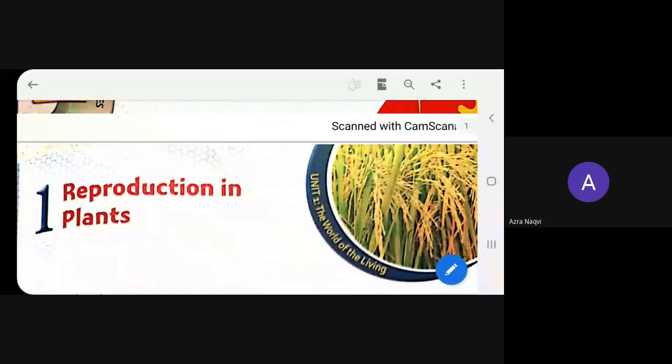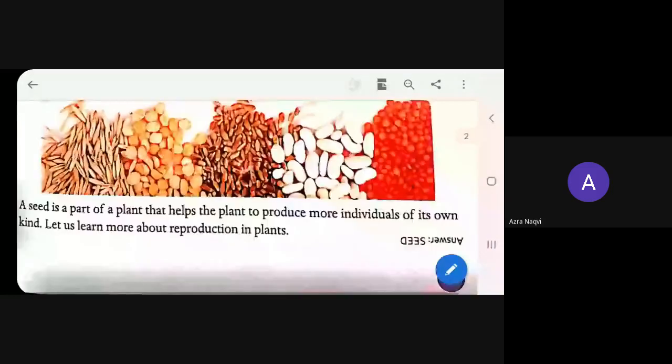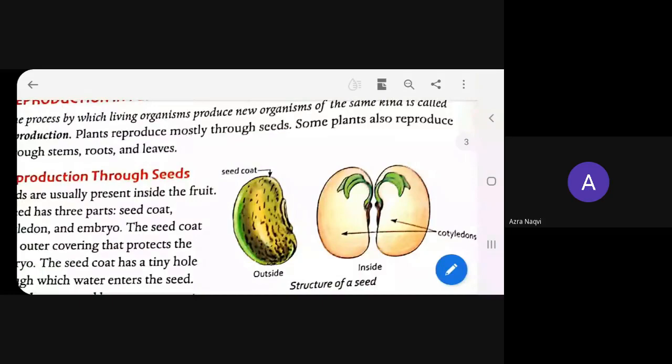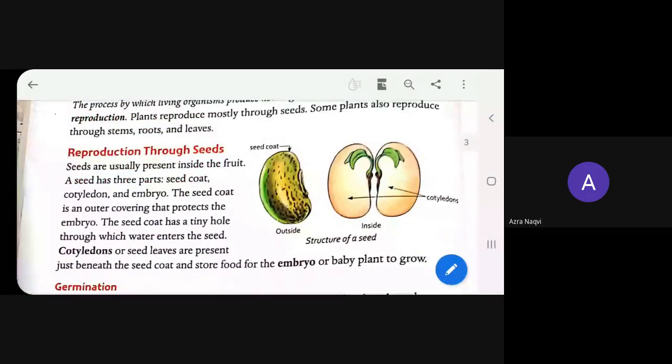So we are not going to learn about other living beings, only about plants. Plants reproduce through different ways, different methods. But generally, most of the plants reproduce through seeds. So very firstly we learned how plants reproduce through seeds. We learned that seeds have 3 different parts. They are known as zygote, cotyledon and embryo.